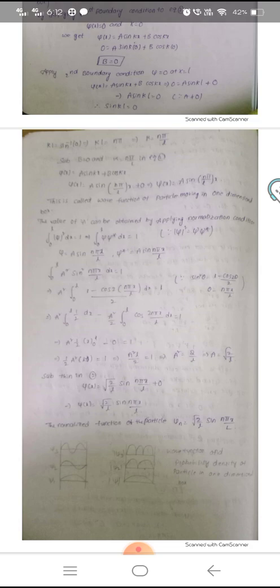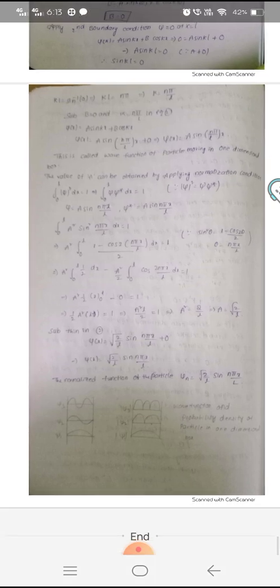The value of a can be obtained by applying the normalization condition: the integral from 0 to L of psi square dx is equal to 1. By doing this integration, we get a is equal to root 2 by L. By substituting these, we get psi n is equal to root 2 by L sin n pi by L into x.